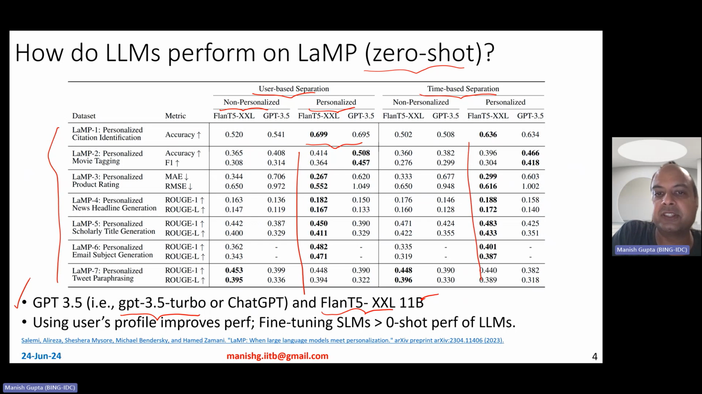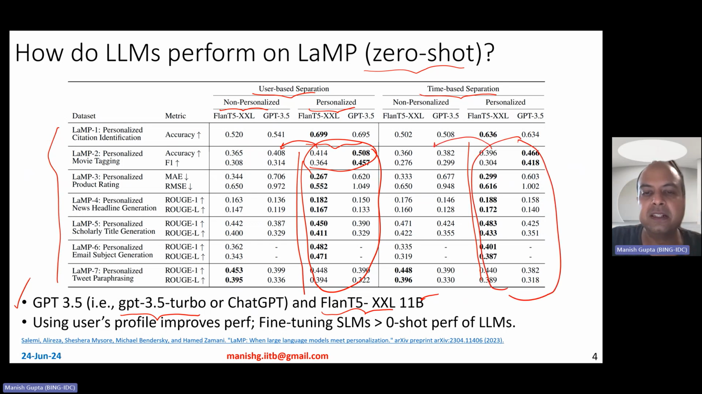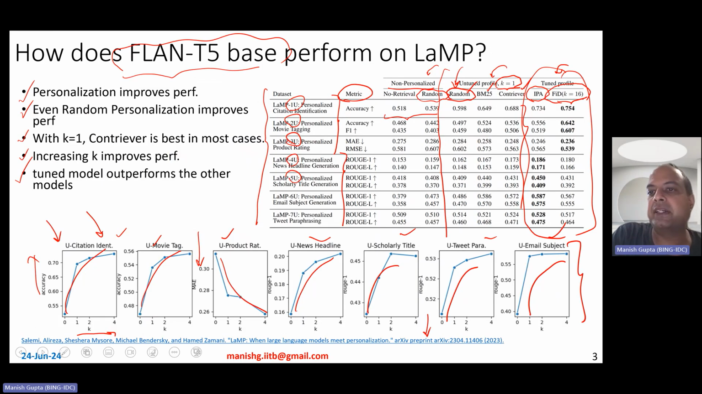So in both the cases, as you see, these figures are typically better than the left ones, right? So these highlighted ones are better than the left ones. Okay, so that's that. So using the user's profile improves performance. However, what you also observe is that fine-tuning small language models is better than the zero-shot performance of large language models. So as you observe, the best large language model performance, for example, for the first task, the binary classification task, is 0.699 in the user-based split, while here with Flan T5 base, a small language model with fine-tuning, you get like 0.754.